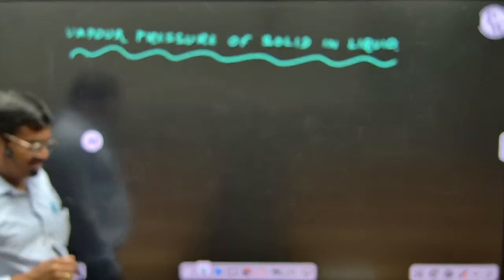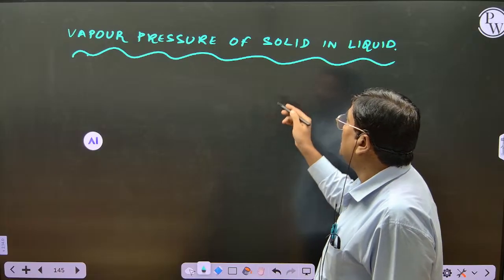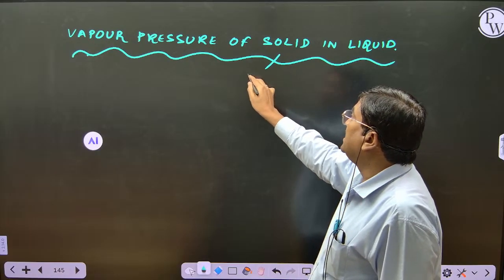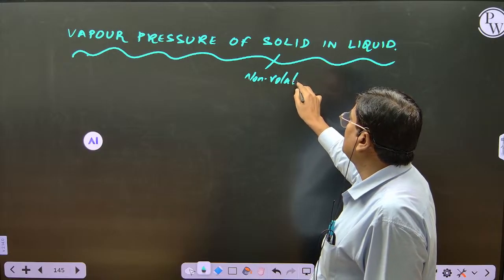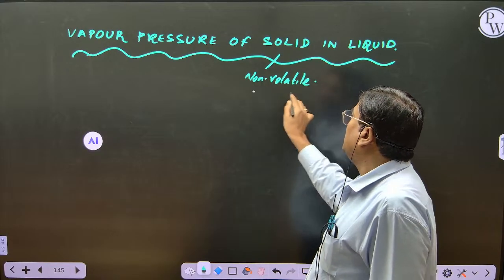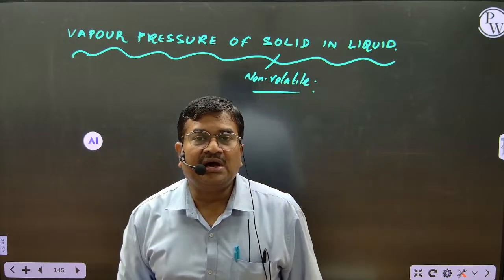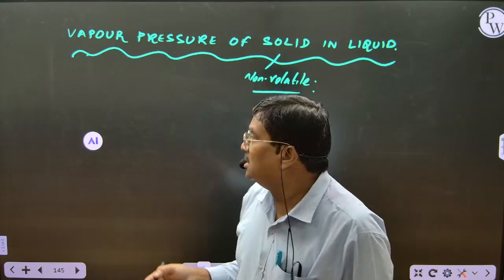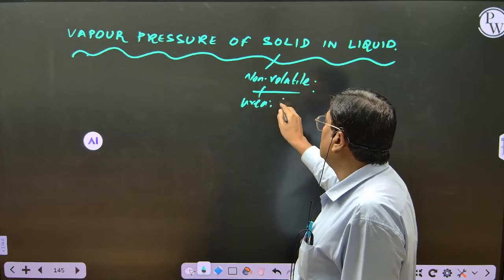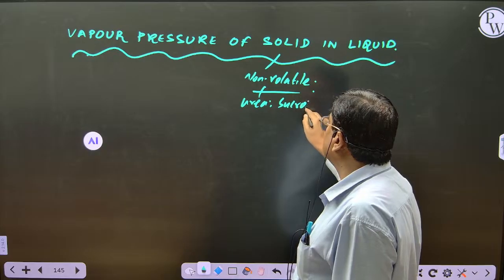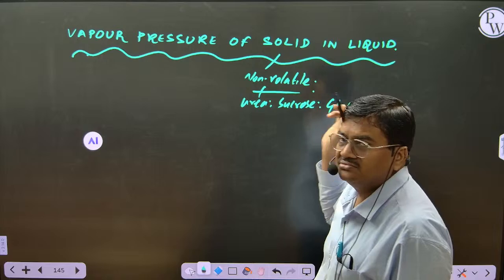Now observe here. In the last class we discussed vapor pressure of liquid in liquid. Now see, this solid is non-volatile. What is meant by non-volatile, student? The one that cannot convert into vapor. Such a substance we call non-volatile. Like what? Urea, glucose, sucrose. Last class we discussed sucrose, glucose. These are all non-volatile, no?